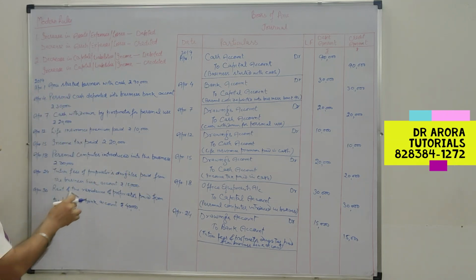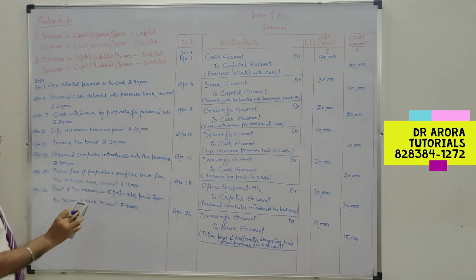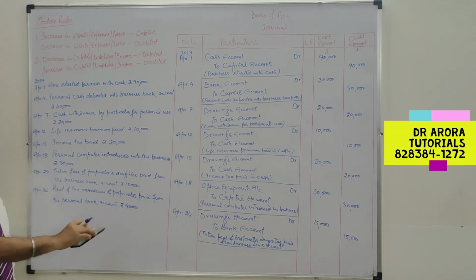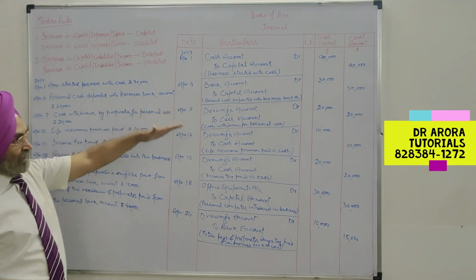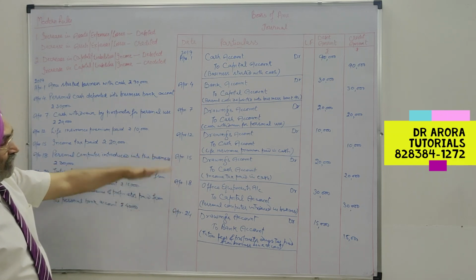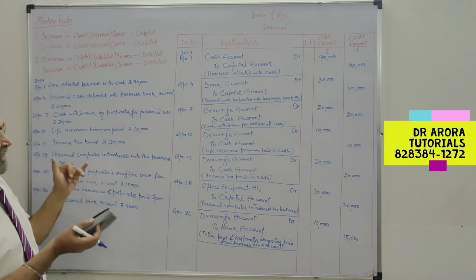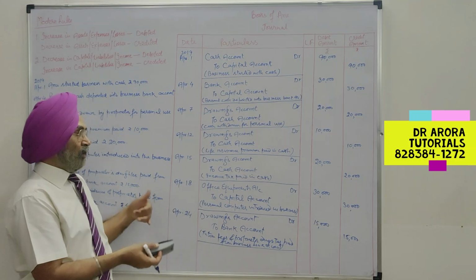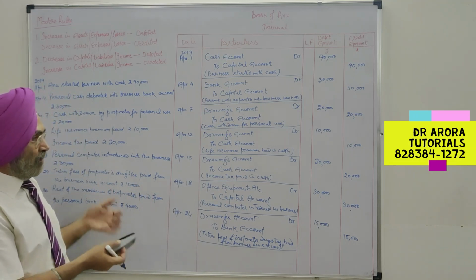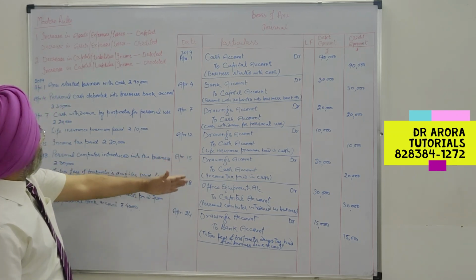Business transaction will be either cash of the business has gone or bank balance of the business has reduced, expense is personal one, or debit and credit both relate to the business, or at least one aspect, either debit or credit, must relate to the business. If both the debit and credit aspects are personal, rent of the residence of proprietor, personal expense, paid from the personal bank account, this is personal. So this entry we will not pass. This entry will not pass. So these are the transactions which I have discussed with regard to capital and drawings, so that you could understand the concept of capital and drawings, how the money is invested and how the money is withdrawn by the proprietor into the business or from the business, that I have tried to discuss here.